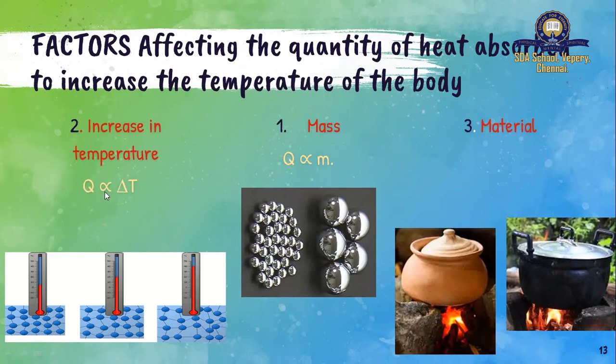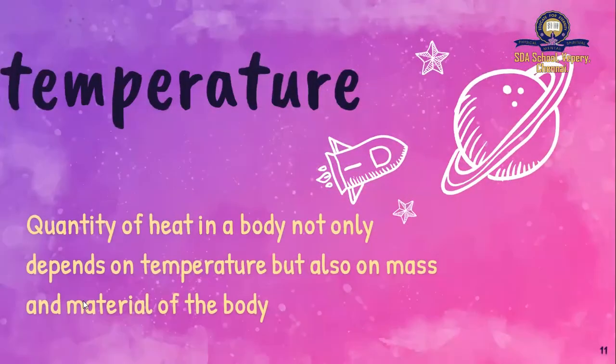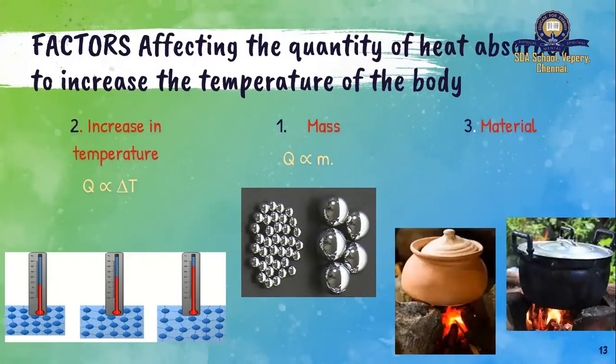How much heat is required for increasing the temperature? It's very simple. Imagine the temperature is 100 degrees. You have to increase the temperature from 100 to 200 degrees. For increasing the temperature from 100 to 200 degrees, you need a certain amount of heat. Now I'm going to ask you another question. How much heat will you require to heat the substance from 100 to 120 degrees? Listen carefully. You're going to compare.